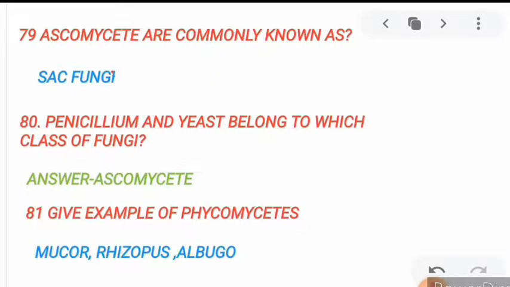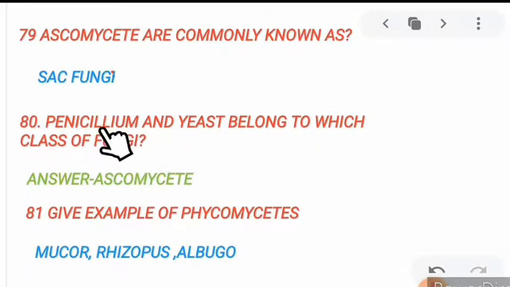79. Ascomycetes are commonly known as what? Sac fungi. Next, 80. Penicillium and yeast belong to which class of fungi? Penicillium and yeast belong to Ascomycetes.